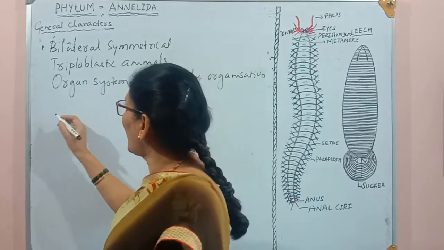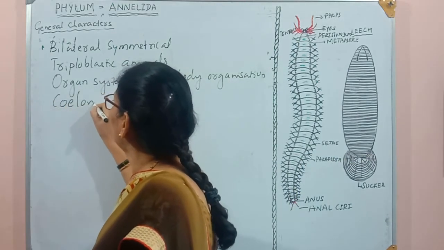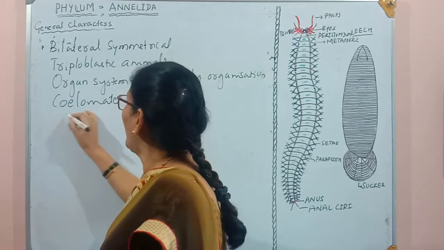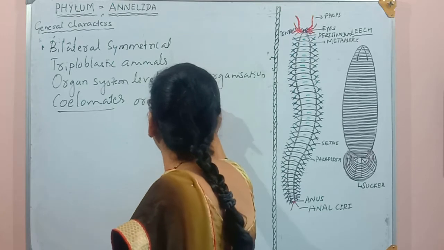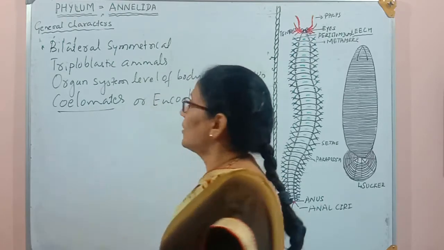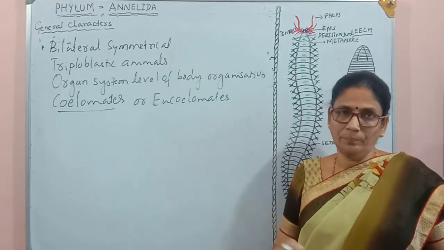Another important character we see in this group is that they are coelomates, or we may call them eucoelomates. This is a new character which we see in this group.